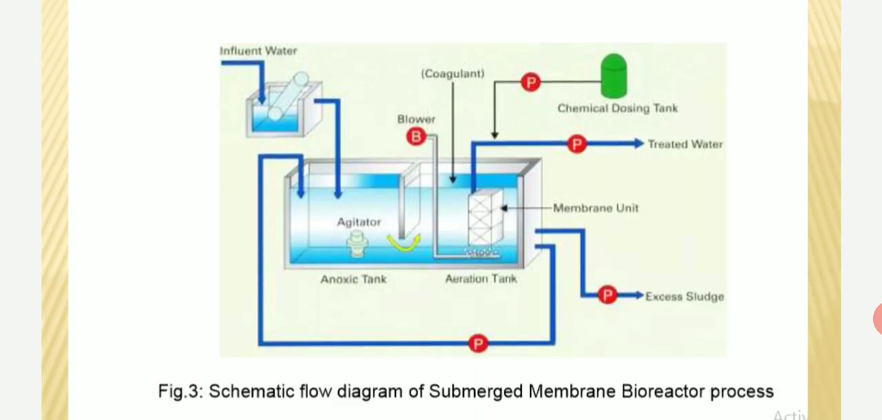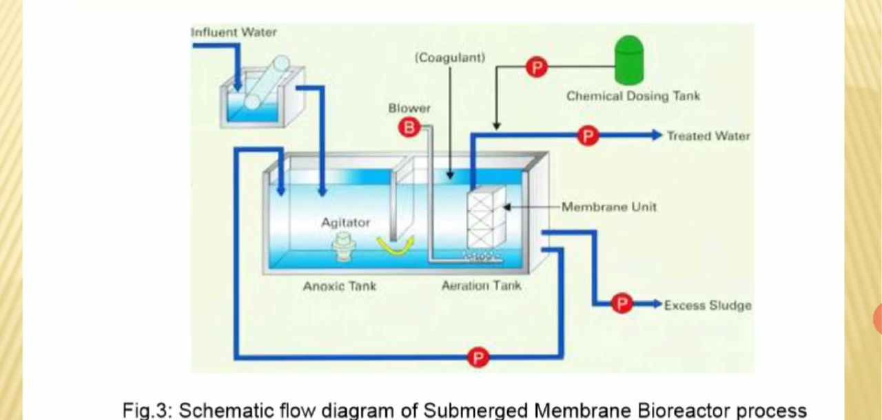Next, see here, the effluent comes in, and in this tank both the functions of aeration and secondary sedimentation are performed. Some membranes are provided here. See here, the membrane unit is provided, and loads are provided for oxygen, so that the aerobic bacteria present here can decompose the organic matter easily.